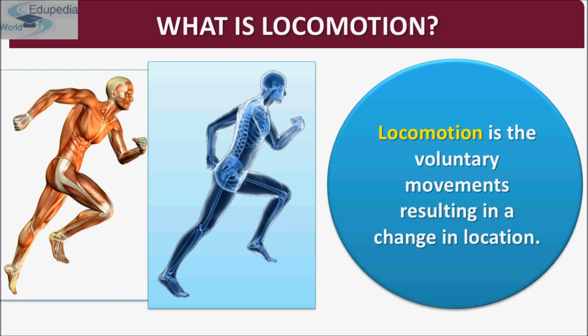Locomotory structures need not be different from those affecting other types of movements. For example, in paramecium, cilia help in the movement of food through the cytopharynx and in locomotion as well. Hydra can use its tentacles for capturing its prey and also for locomotion. We human beings use limbs for changes in body postures and locomotion as well.